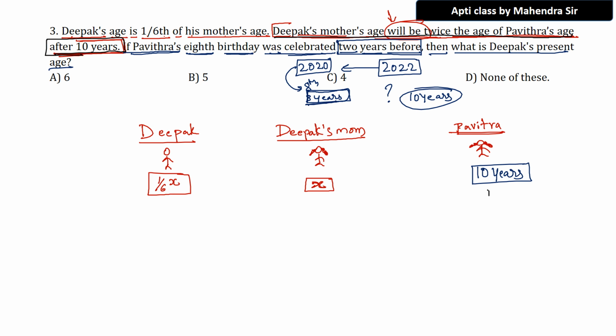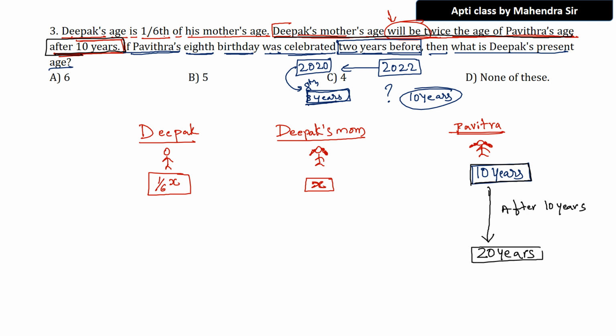If the present age of Pavitra is 10 years, what will be her age after 10 years? Fantastic, 20 years.